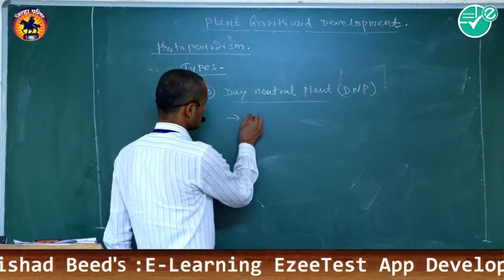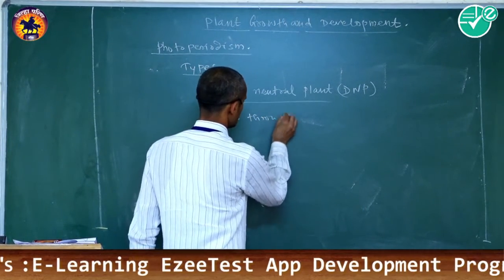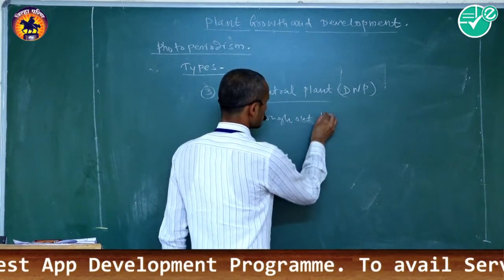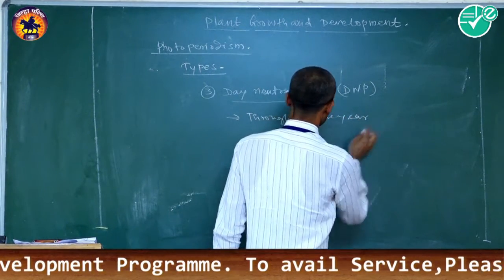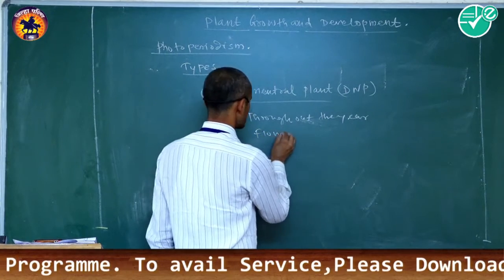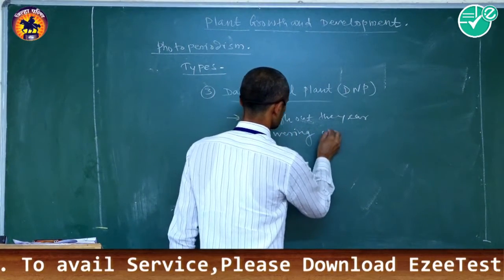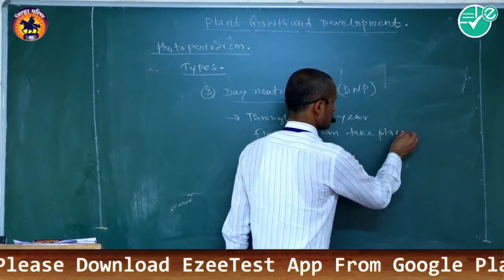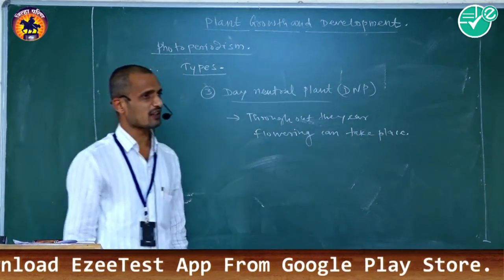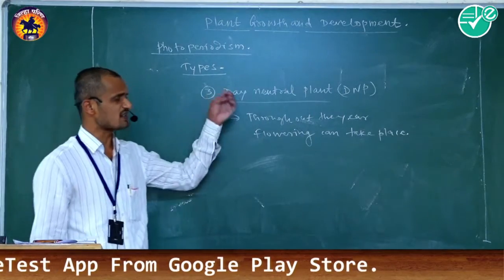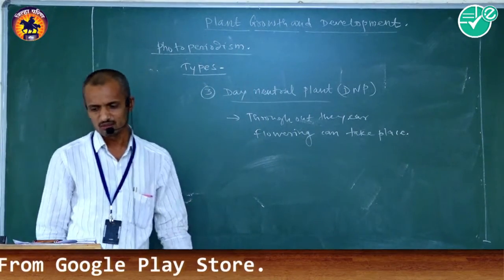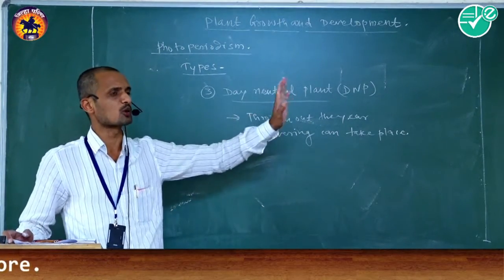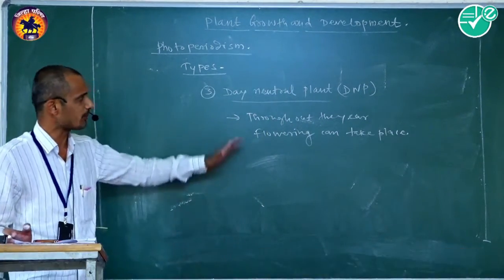Throughout the year, flowering can take place; that is called a day neutral plant, because they do not require a specific photoperiod for the initiation of flowers.